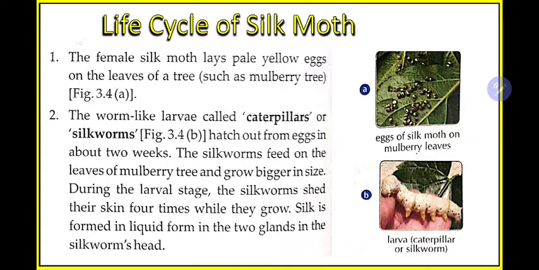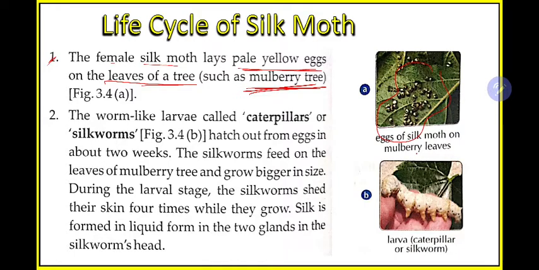The first step in the life cycle is that the female silk moth lays pale yellow eggs on the leaves of a tree such as the mulberry tree. So who will lay the egg? The female, obviously. What will be the color of the eggs? The color of the eggs will be pale yellow. They will be laid on tree leaves, commonly the mulberry tree. In your book also you can see these eggs are pale yellow in color.